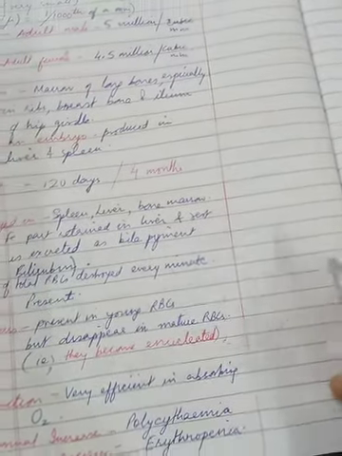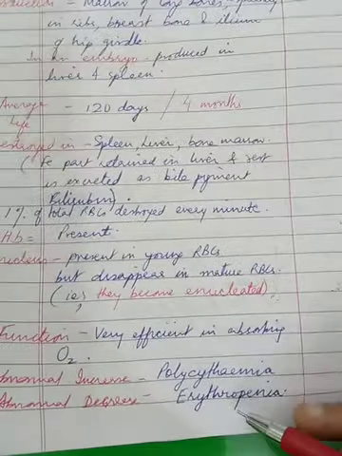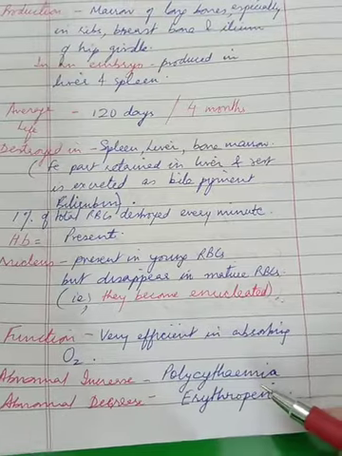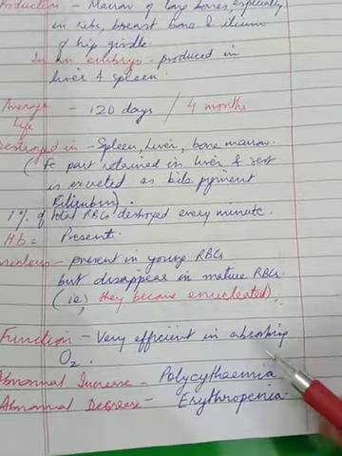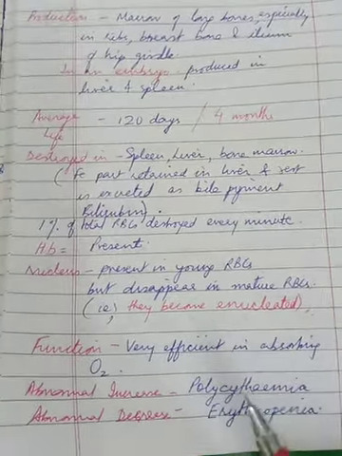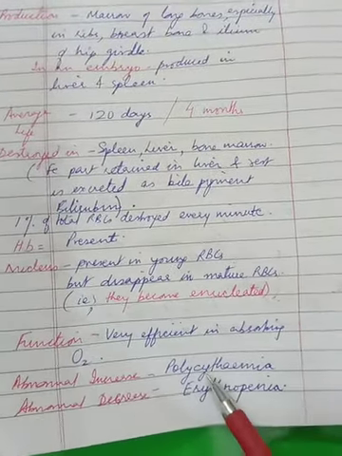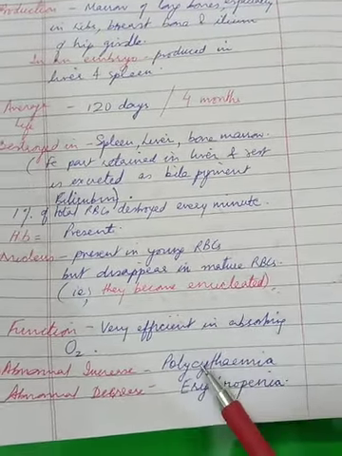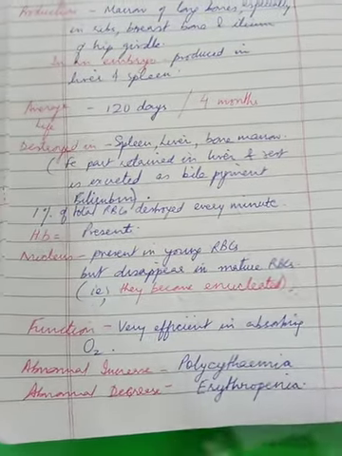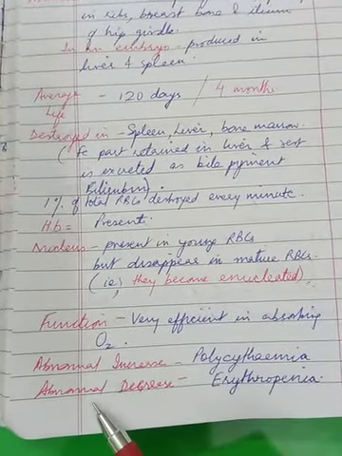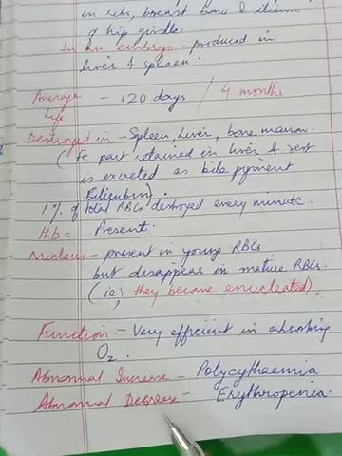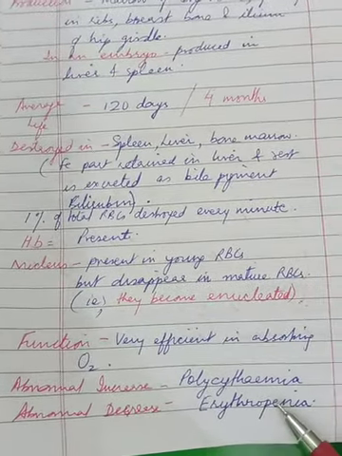People living in a hill station, roughly at a height of 4200 meters and above, increase their RBCs by 30%. A condition where there is an abnormal increase of RBCs is called polycythemia. Similarly, just the opposite, the condition where they abnormally decrease is called erythropenia.